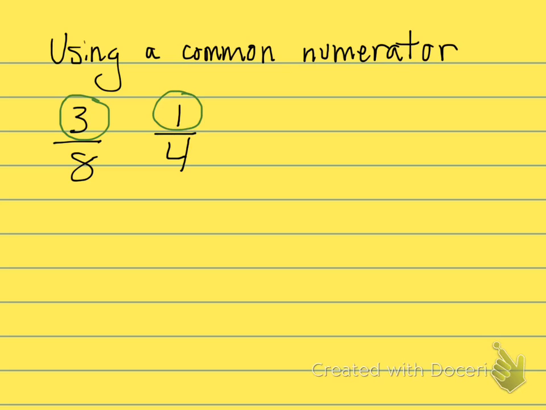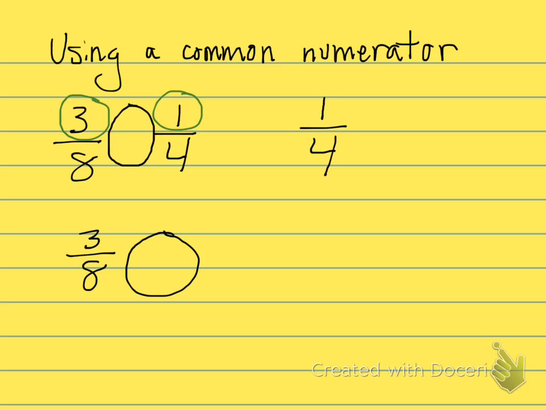We can change those both to 3. So again, we don't have to touch 3/8, 3 out of 8. And when you're finding common numerators, you're still finding common multiples. So 3/8 can stay the same. We want to change 1/4 to 3 something.